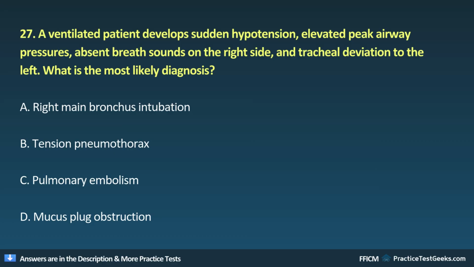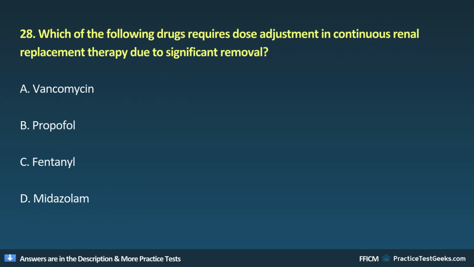and tracheal deviation to the left. What is the most likely diagnosis? A. Right main bronchus intubation. B. Tension pneumothorax. C. Pulmonary embolism. D. Mucus plug obstruction.